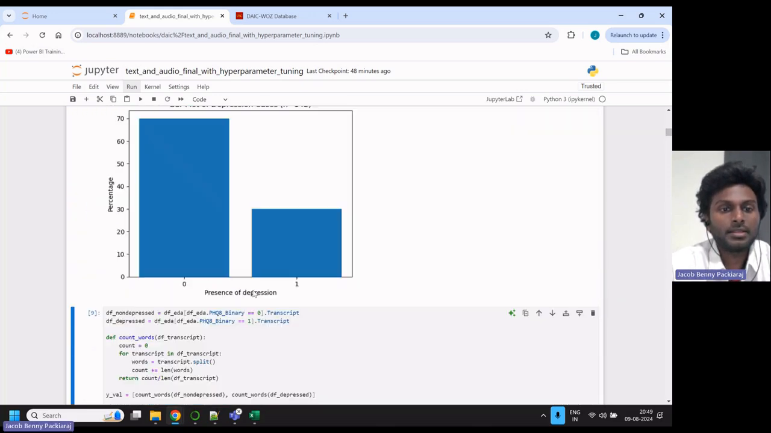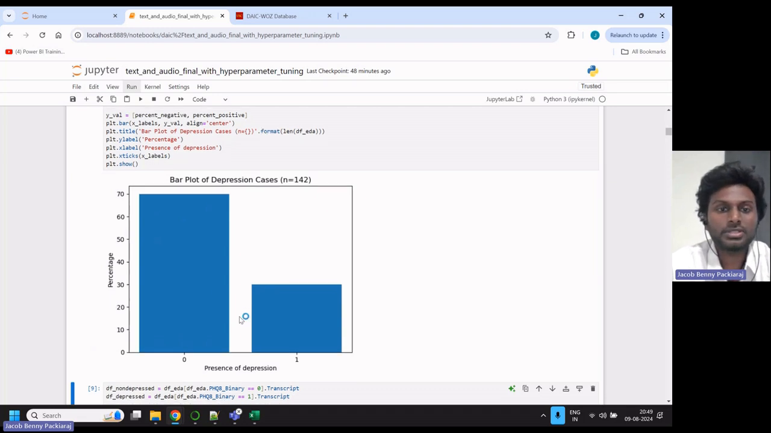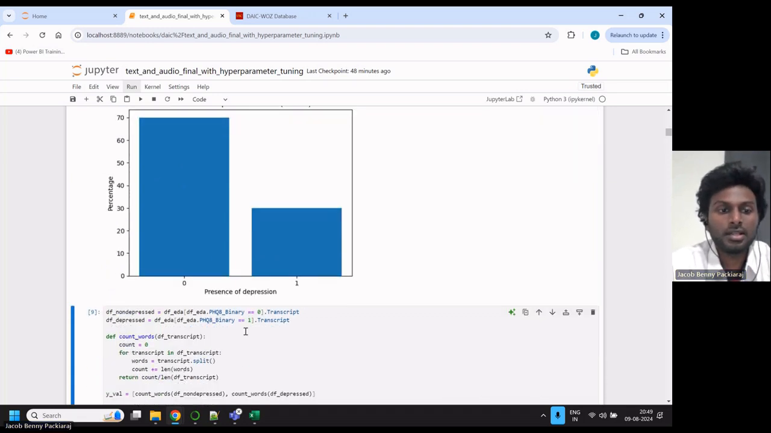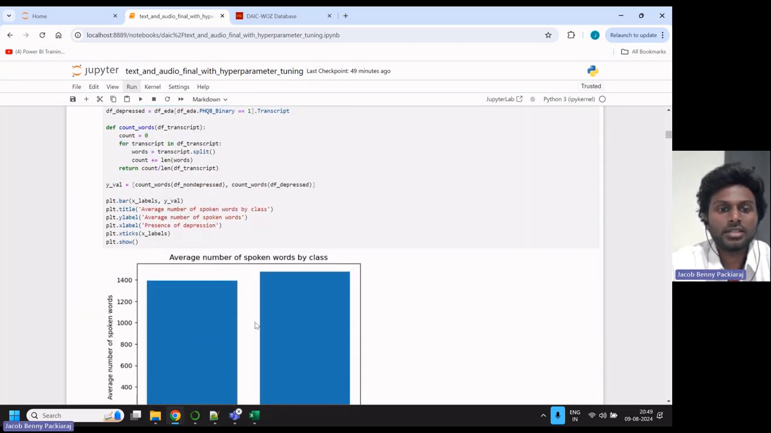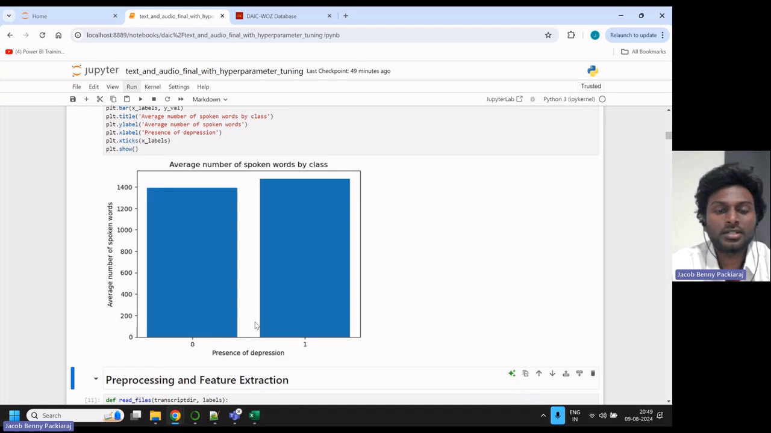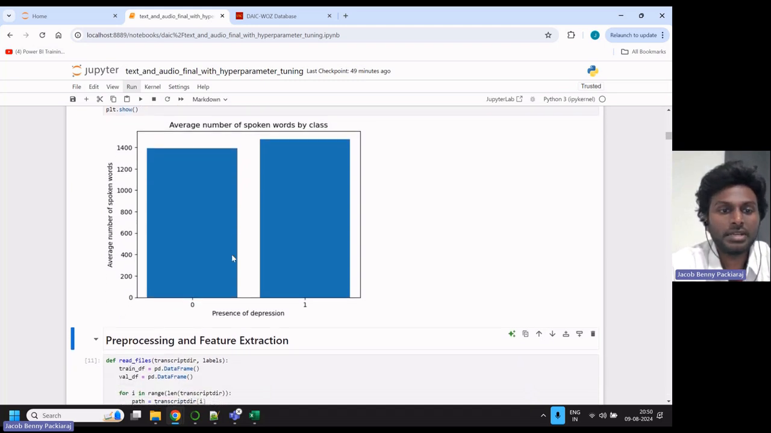Moving further, this is the split of the percentage of the classes. Out of the 142 participants, close to 70% of the data is non-depressed and only 30% are depressed. So this is an unbalanced dataset. Moving further, this particular cell talks about the number of words uttered by the person conversing with the interviewer. It's the normal EDA. This is the end of the EDA part.